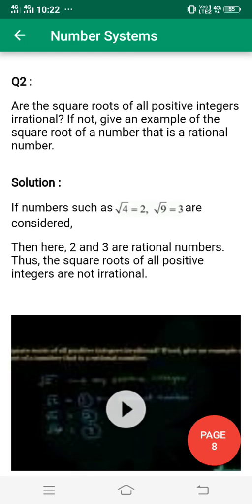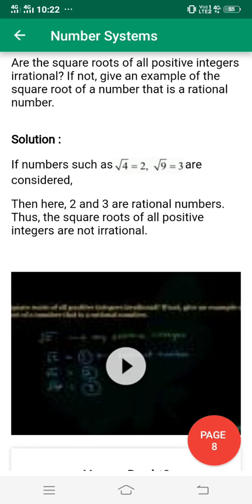Question number 2. Are the square roots of all positive integers irrational? If not, give an example of a square root of a number that is a rational number. So you write like that in your notes. If numbers such as root 4, which is 2, and root 9, which is 3, are considered, then here 2 and 3 are rational numbers, thus the square roots of all positive integers are not irrational.